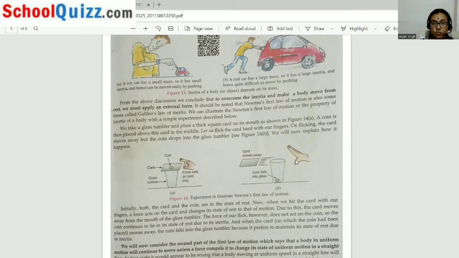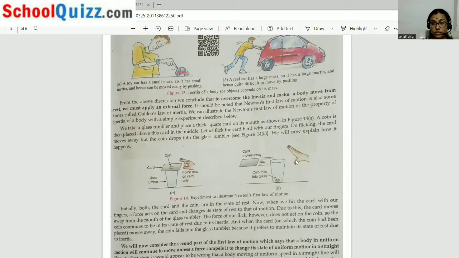So when you apply the force on the cardboard, what will happen? The cardboard will only move. The coin will remain in its own position and the coin will drop on the glass. The force of our flick does not act on the coin, so the coin continues to be in a state of rest due to the inertia.